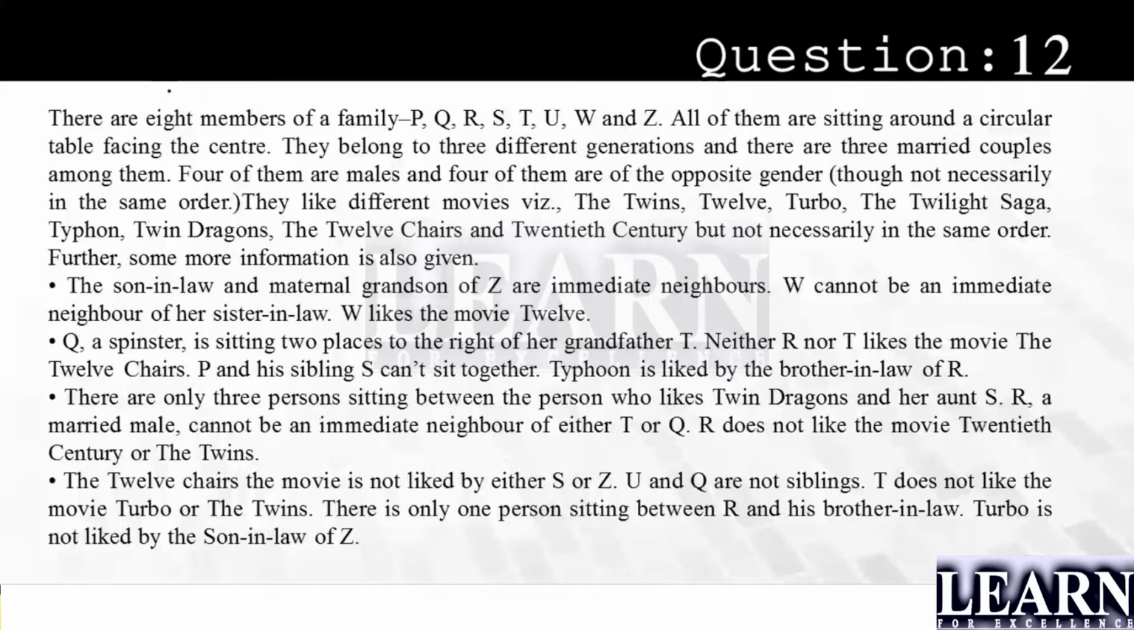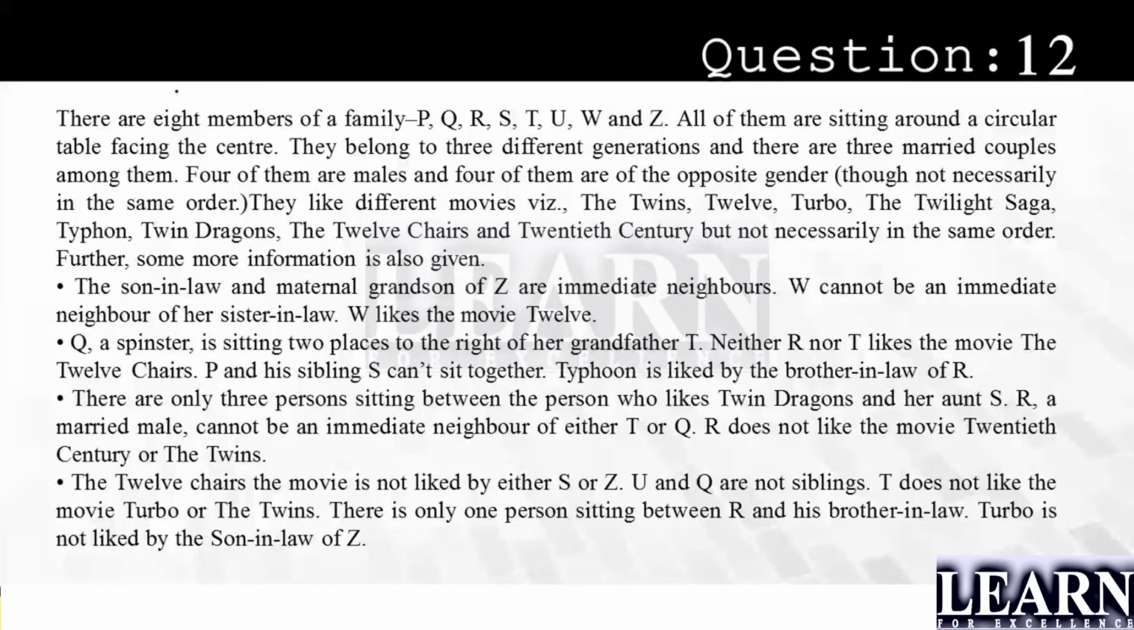Typhoon is liked by the brother-in-law of R. There are only 3 persons sitting between the person who likes Twin Dragons and her aunt S. R is a married male, and cannot be an immediate neighbor of either T or Q. R does not like the movie 20th Century or The Twins. And we have one more statement. The 12 Chairs is the movie not liked by either S or Z.